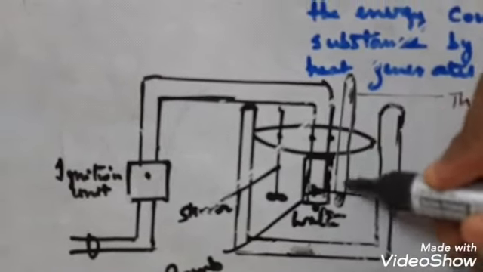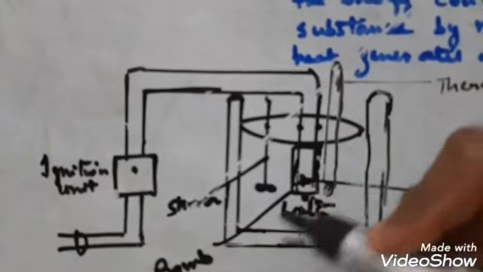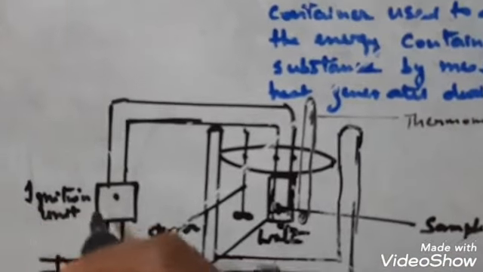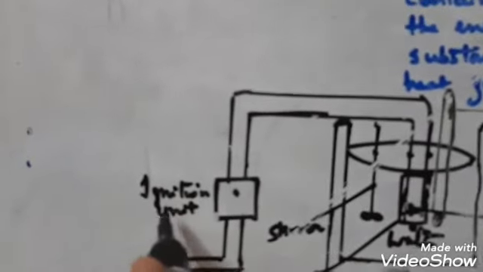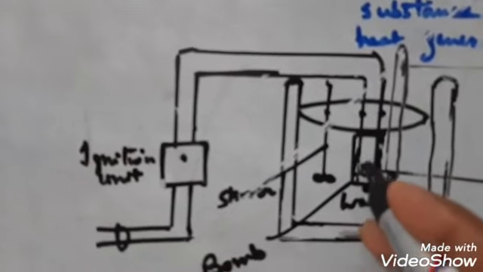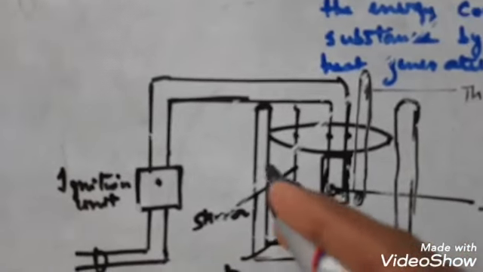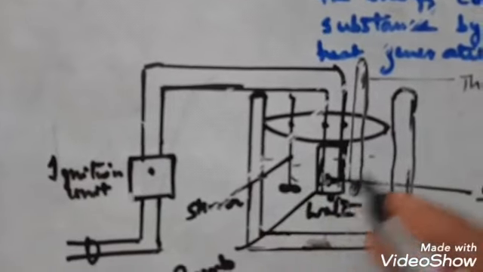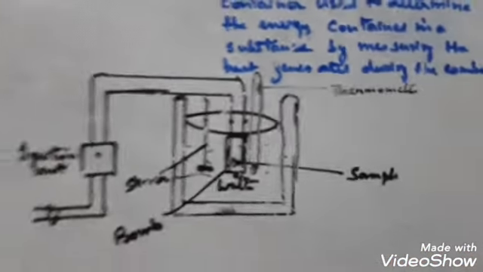This is the thermometer. Clear? This is the water. And you see this is the ignition point. Okay, ignition unit and this is the bomb. This is called the bomb calorimeter and this is the water. So this is the bomb calorimeter.